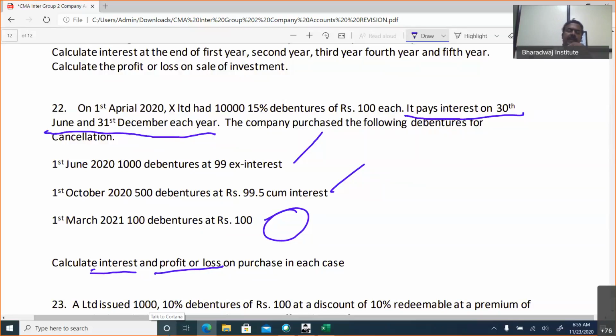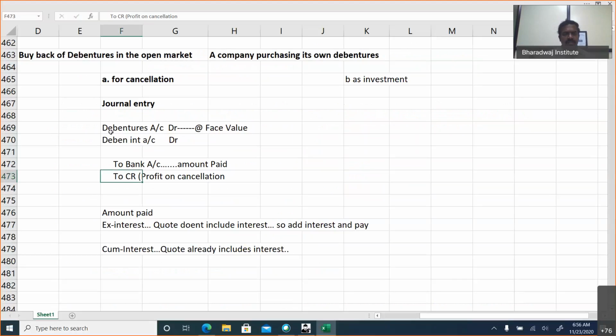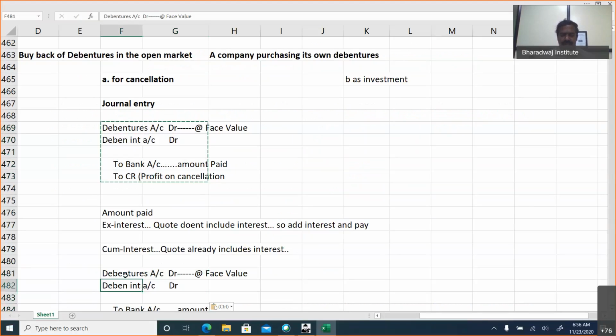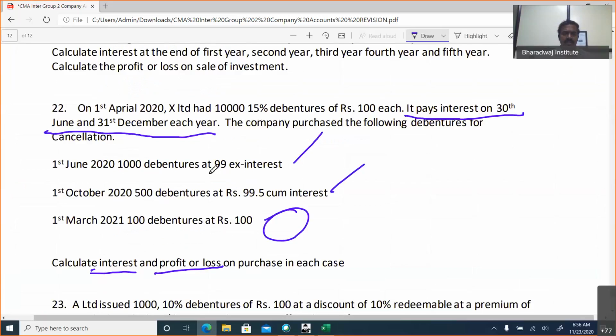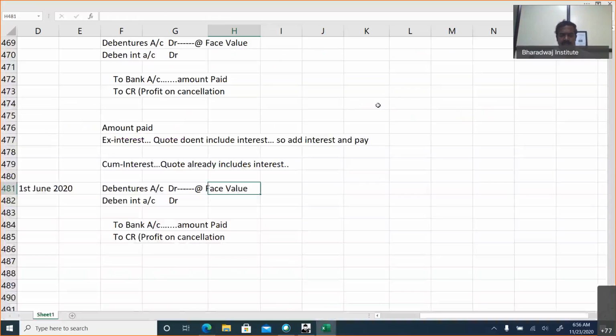Look, debenture interest is paid on 30th June and 31st December. The journal entry is going to be the same. Only thing is that the interest calculation will be different. When are we purchasing first? 1st June 2020. Debentures account debit at face value. How many debentures are we purchasing? 1000 debentures. Face value is 100 rupees. 1000 into 100, 1 lakh.